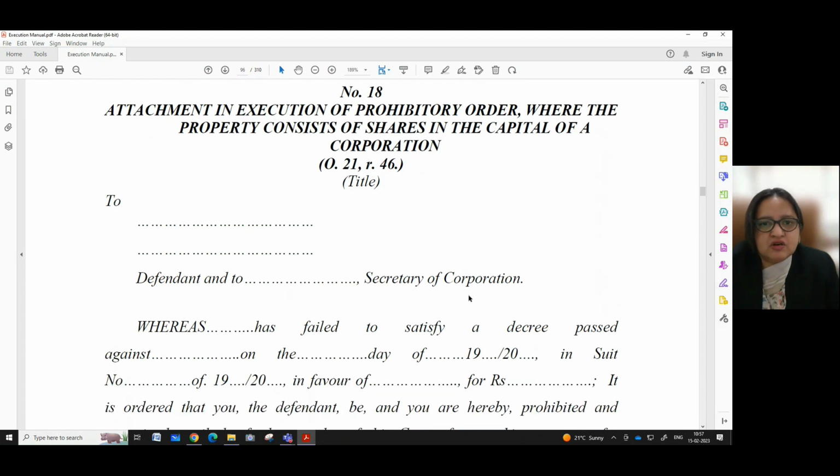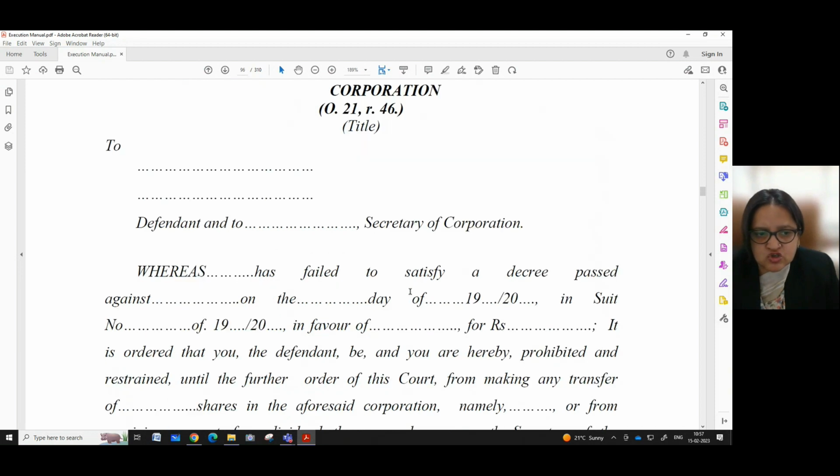Now coming to proforma number 18, which is attachment and execution of prohibitory order where a property consists of share in the capital of a corporation as under order 21 rule 46. In the title clause, we have to write the title of the case, to whom this attachment order is being issued, the defendant, and also the name of the person who is the secretary of the corporation.